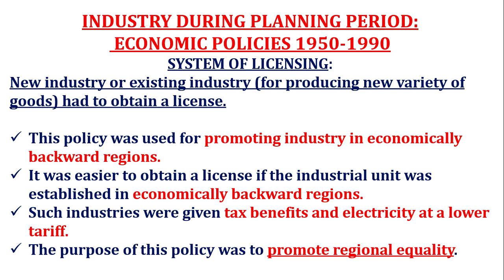This policy was used for promoting industry in economically backward regions. It was easier to obtain a license if the industrial unit was established in economically backward regions. Such industries were given tax benefits and electricity at a lower tariff, lower rates. The purpose of this policy was to promote regional equality. Again, you can give it a look at the slide and try to understand.